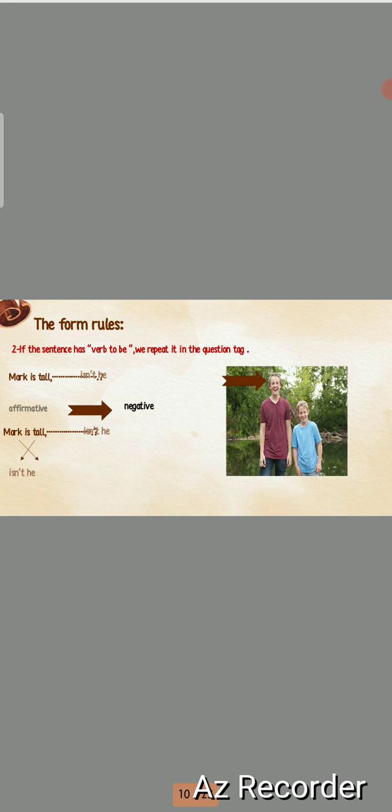So it will be like what? Mark here takes the pronoun he or she or it. Mark, yes, Mark is a male. So he takes he. Okay, so Mark will be he, and is will be in the first, and we will change the affirmative into negative. It will be Mark is tall, isn't he? I think it's very easy.